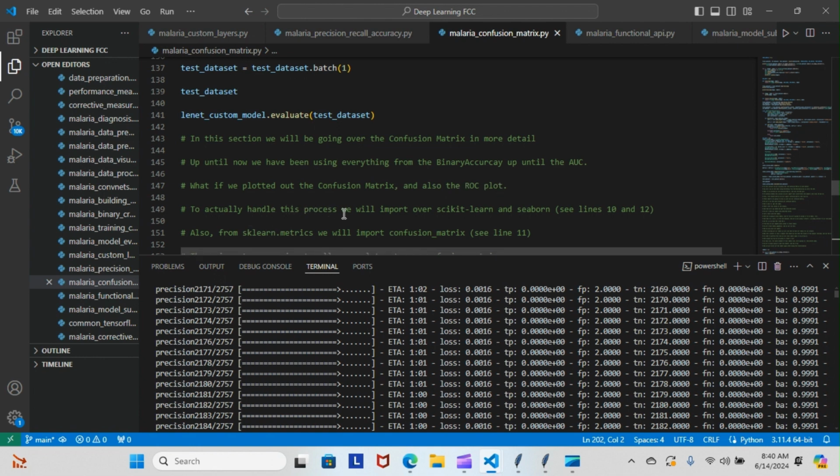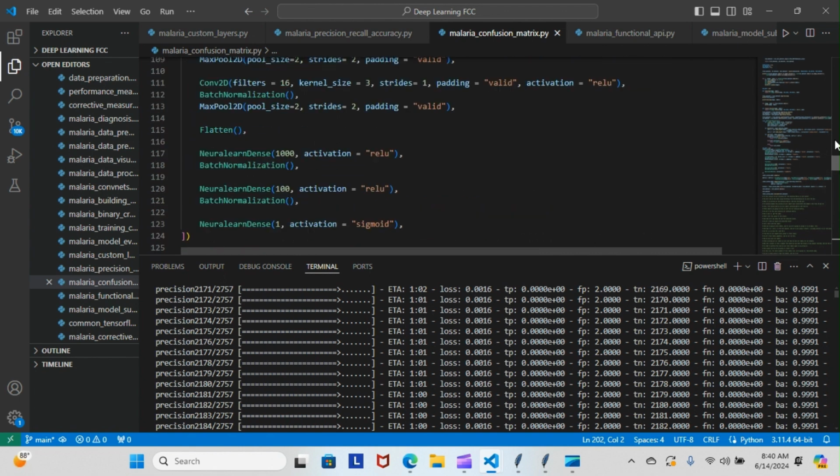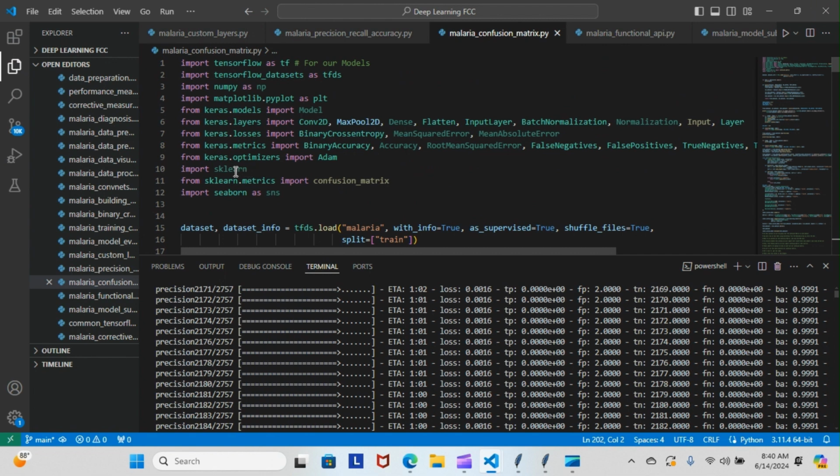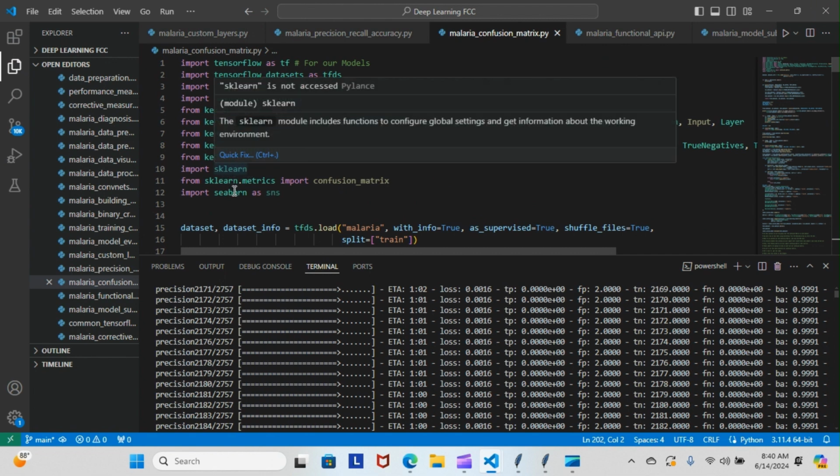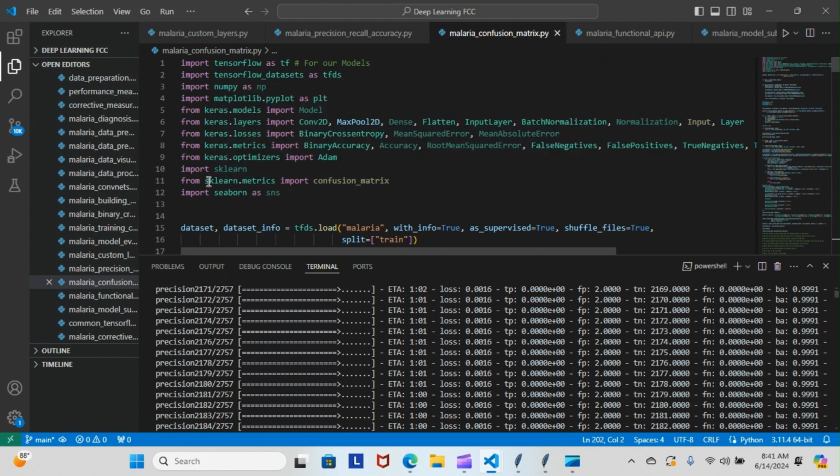To actually handle this process, we will import scikit-learn and Seaborn, see lines 10 and 12. That's what we imported. I can show you really quickly. You can see here 10 is scikit-learn, 12 is Seaborn, that's S and S. And then we also have the scikit metrics. We're going to import the confusion matrix. So that's how we did that.